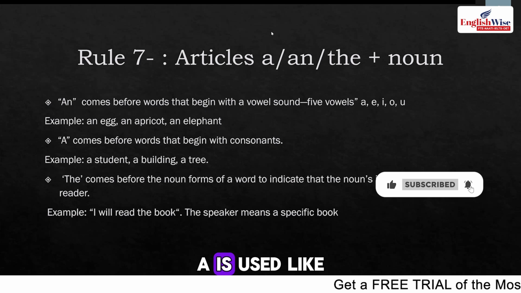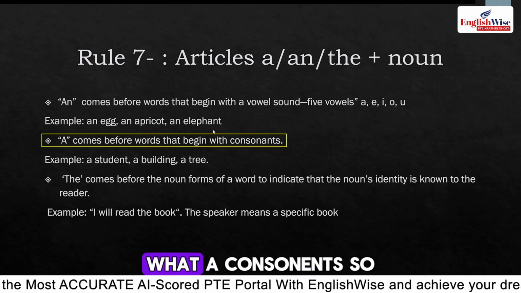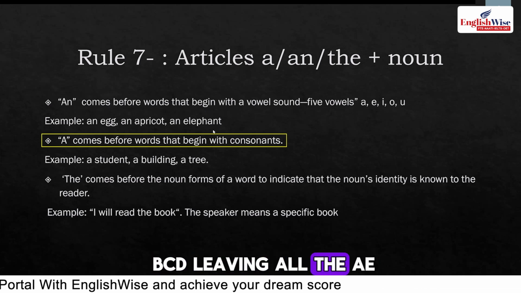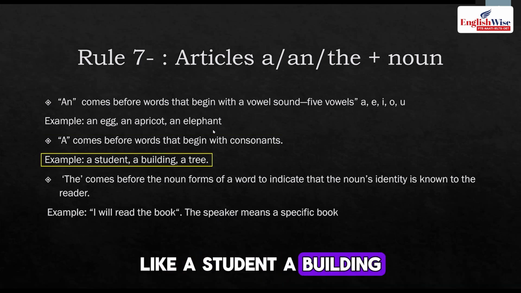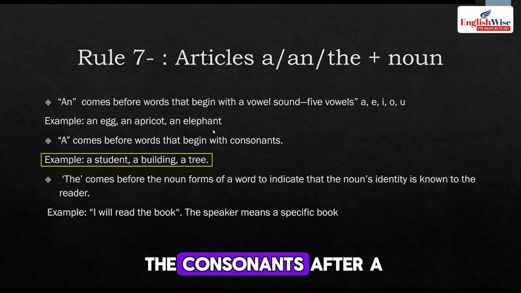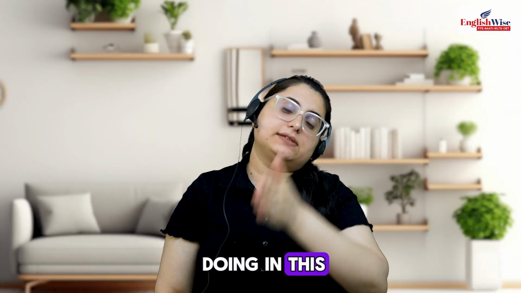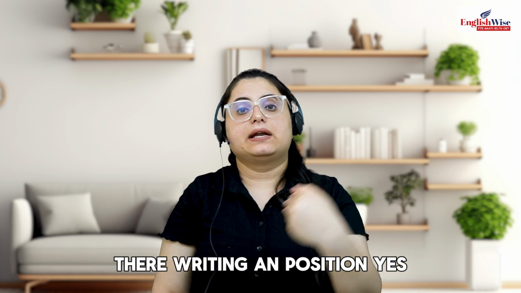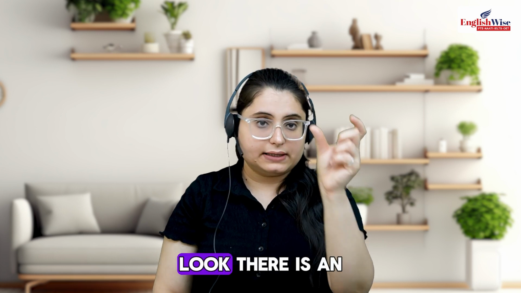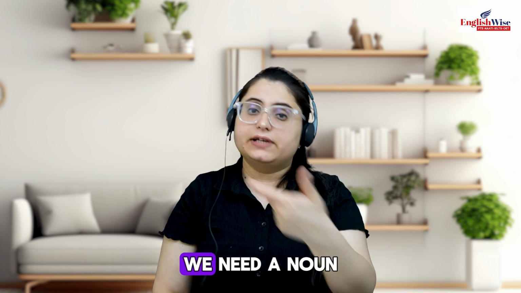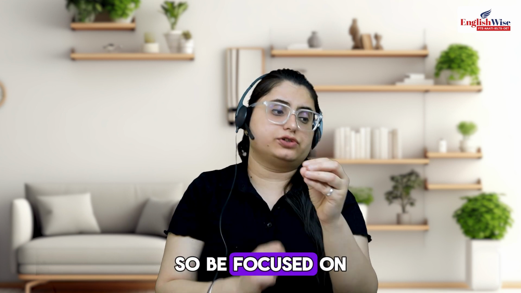Another thing, a is used after all the consonants. We have done it in our spelling rule as well. What are consonants? B, C, D, leaving all the A, E, I, O, U vowels, we have got the consonants left, like a student, a building, a tree. After a, we need a word starting with a consonant. I have seen students doing this: they are listening, filling the blanks, and they are writing "an position." Yes, they have done this. So if you are confused, look, there is an. We can't use position here. We need a noun. We don't use a verb. We don't use anything with a consonant here. So be focused on this, please.